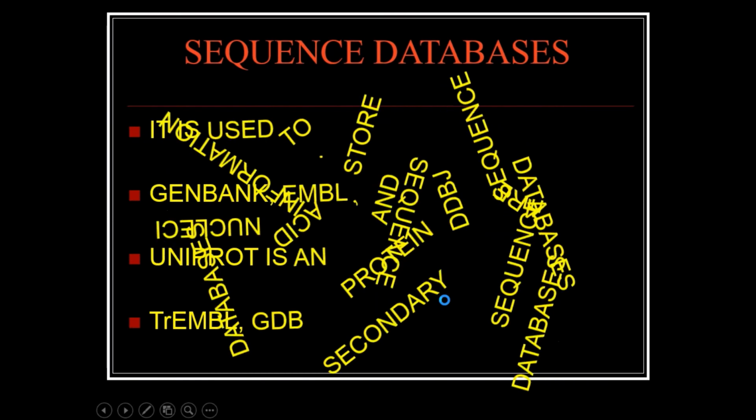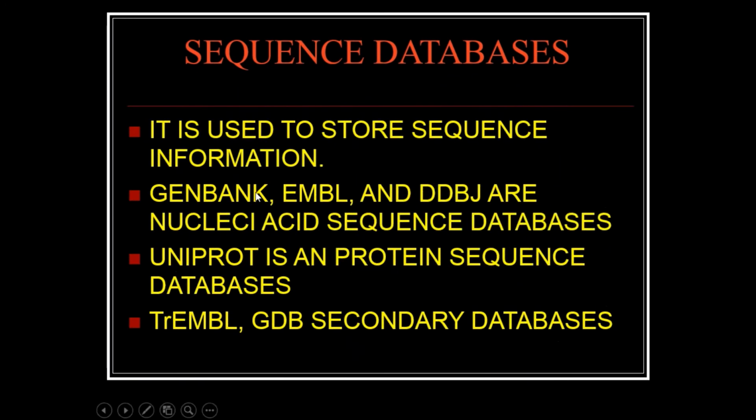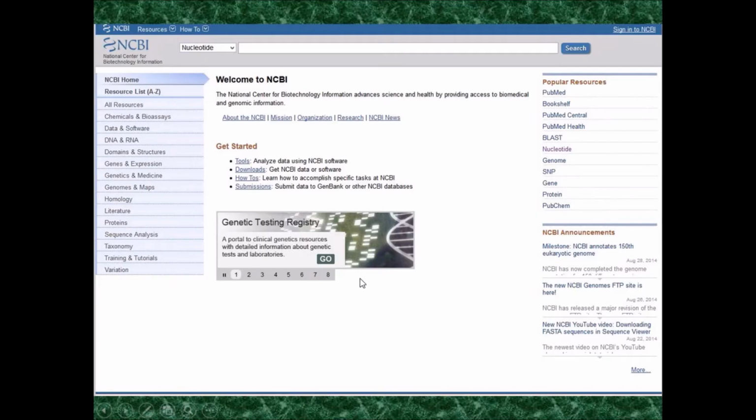Next, if you go to sequence databases, GenBank, EMBL, and DDBJ are the examples of primary databases. Similarly, UniProt is an example of a protein sequence database, and these are the primary databases, whereas TrEMBL and GDB are the secondary sequence databases.